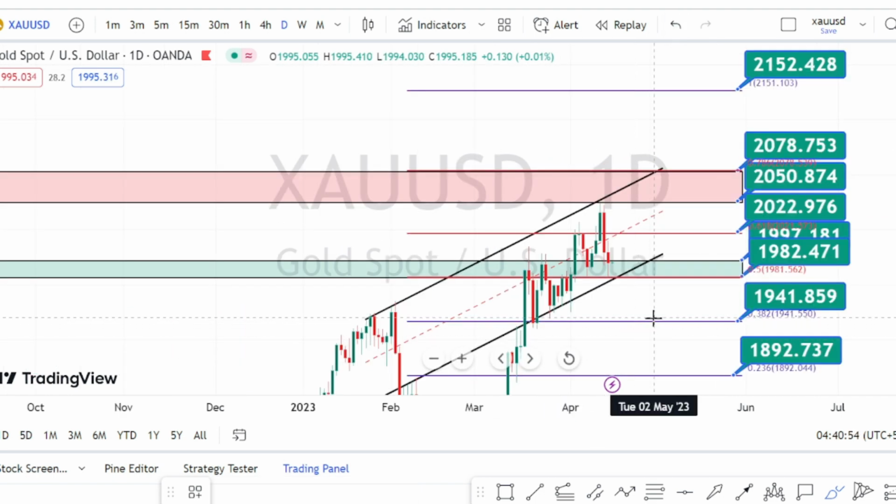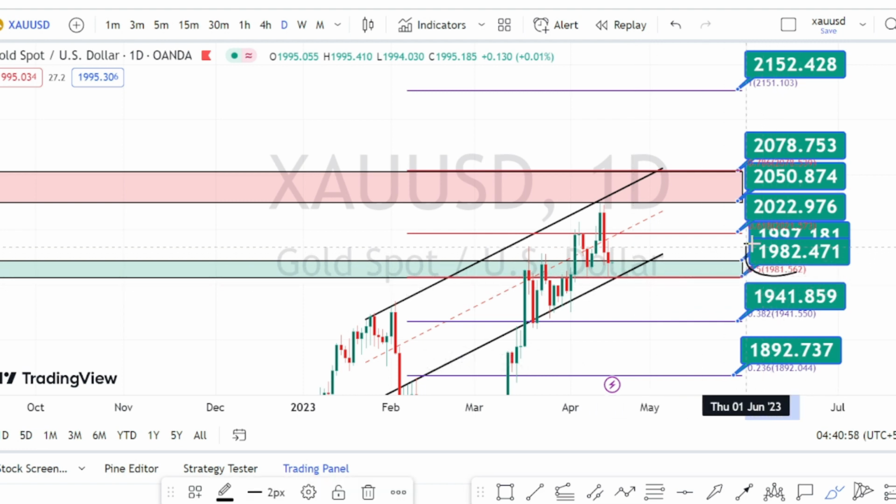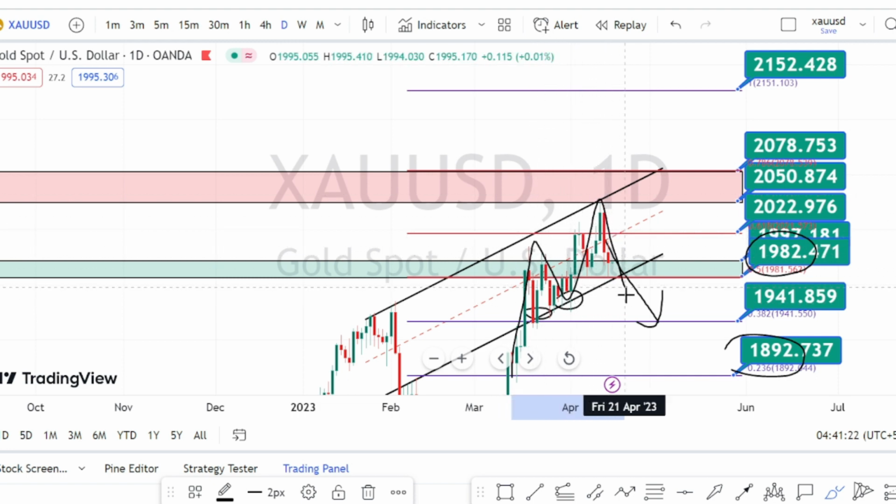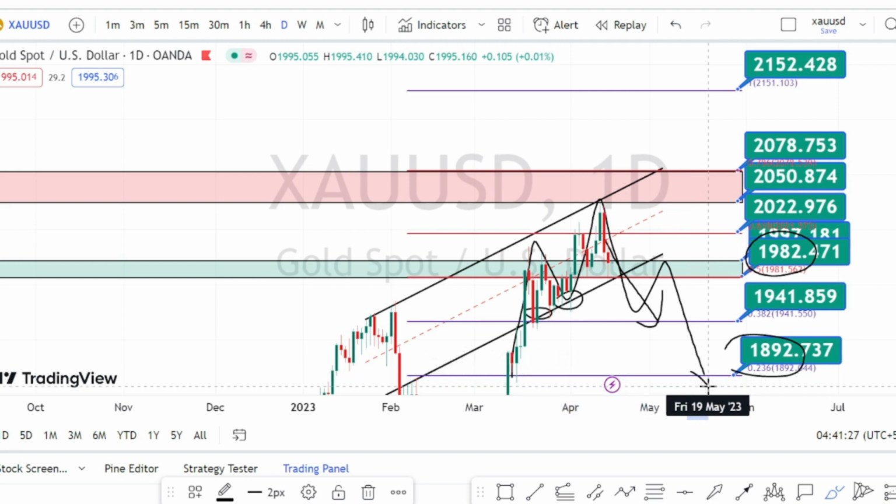So based on the Fibonacci extension tool, we can notice that once the price action breaks the support level of 1982, the next levels of support are going to be around 1941 and 1892, which means that it will be breaking this bullish channel pattern, and we can expect the price action to form a head and shoulders pattern, based on which we can expect the retracement to start on the bearish side.